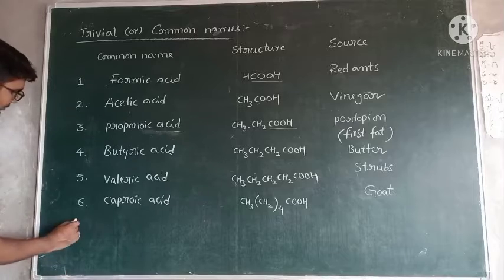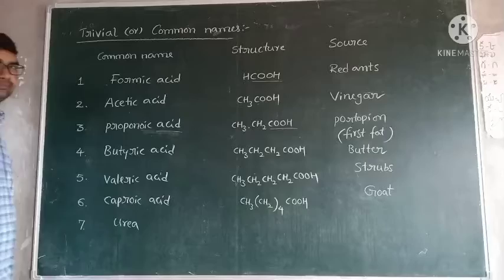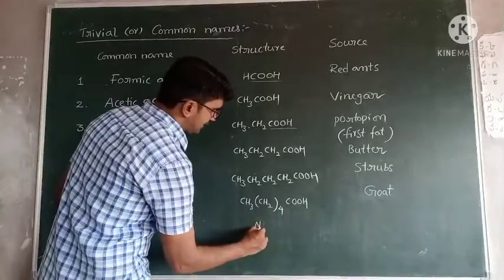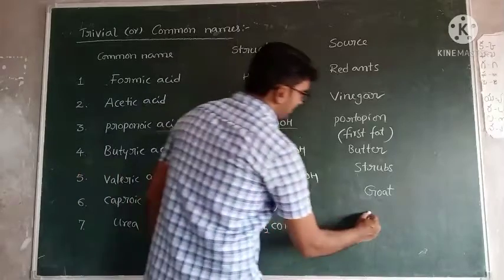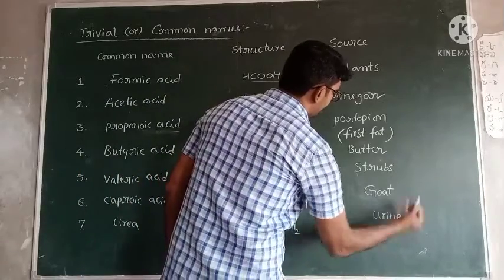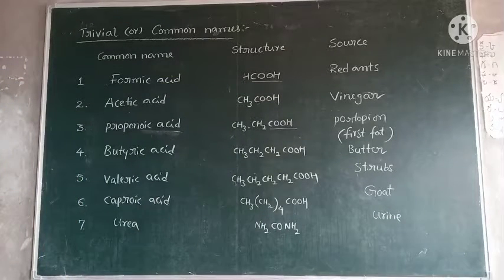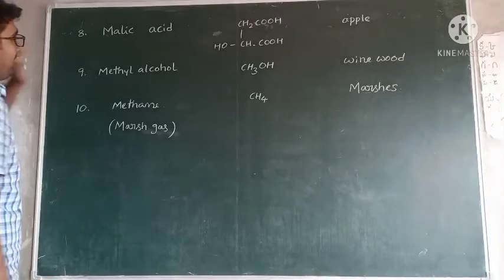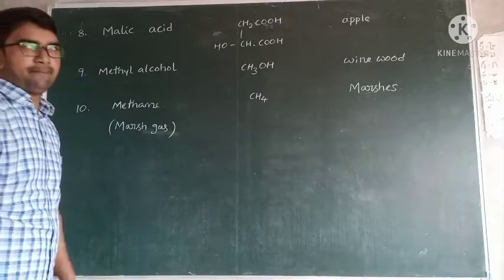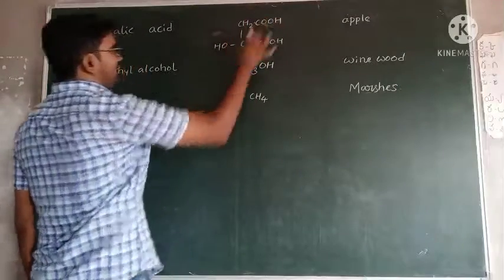Next one, very well known, urea. Formula NH2CONH2. Actually, it is present in urine. Urine contains urea. Next, remaining, malic acid. Malic acid is present in apples, and this is the structure of malic acid.